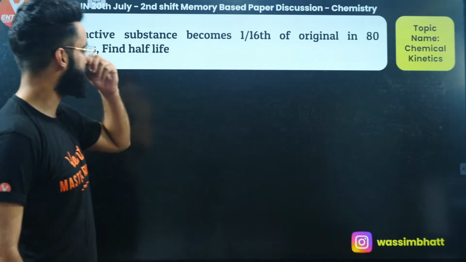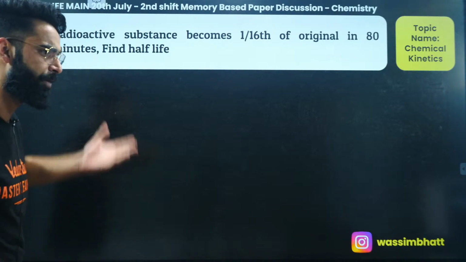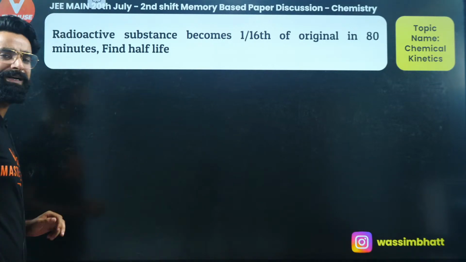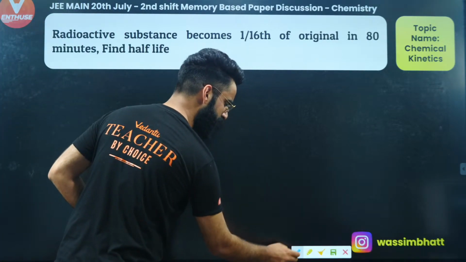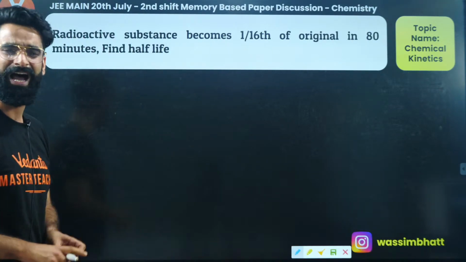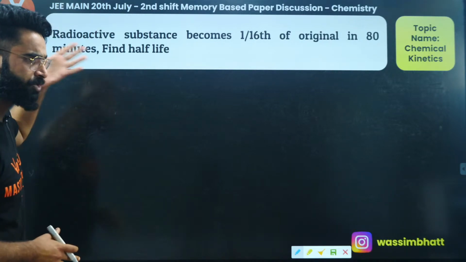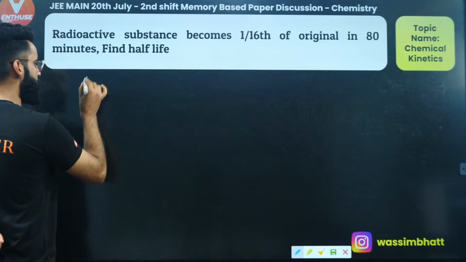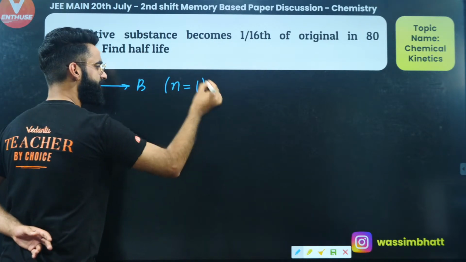A radioactive substance becomes 1/16 of its original in 80 minutes. Find the half-life. A very simple question. Radioactivity is a first order kinetics, as you all must be knowing. You have a lot of methods to solve this. I'll be showing you the general procedure of how to solve this question. It's first order kinetics, the n value is 1, the order of the reaction is 1.